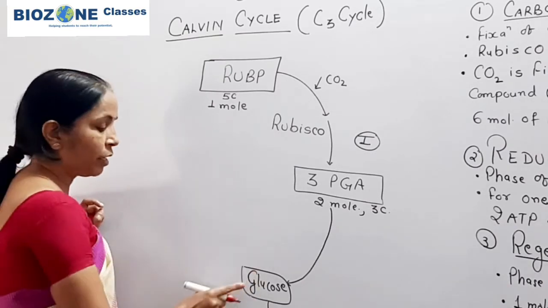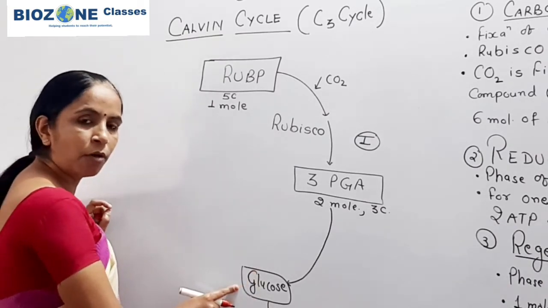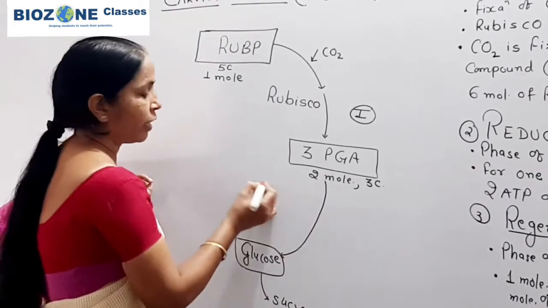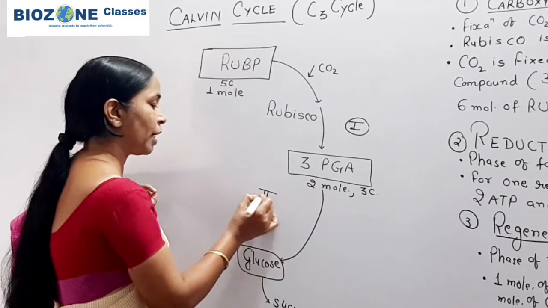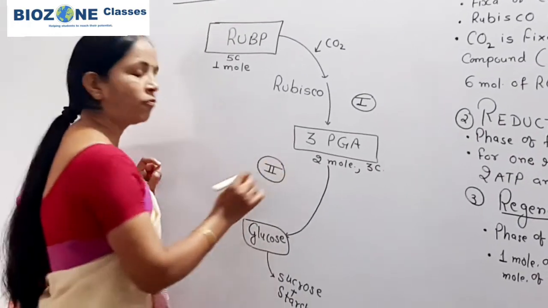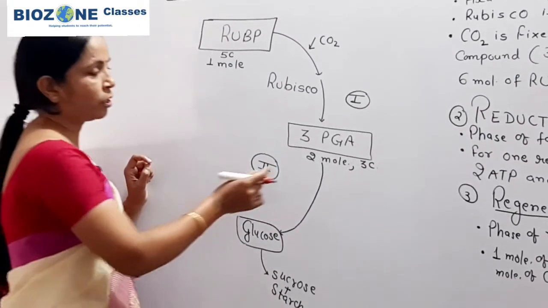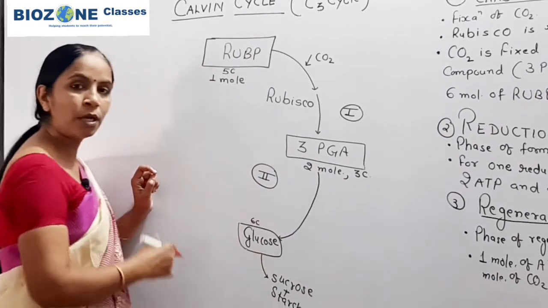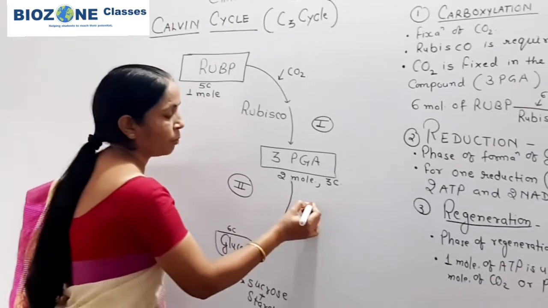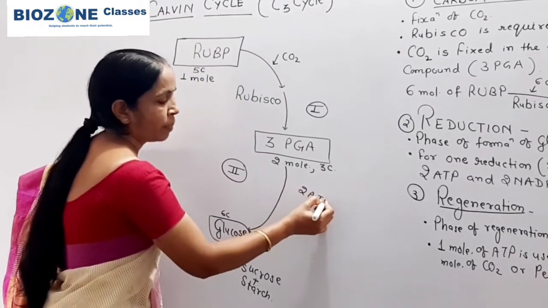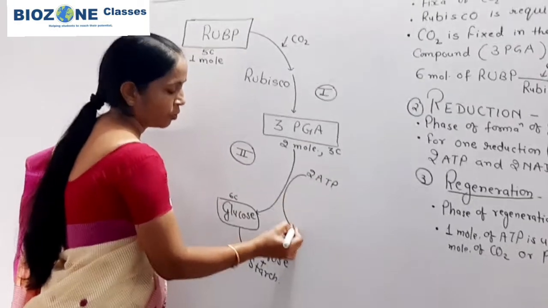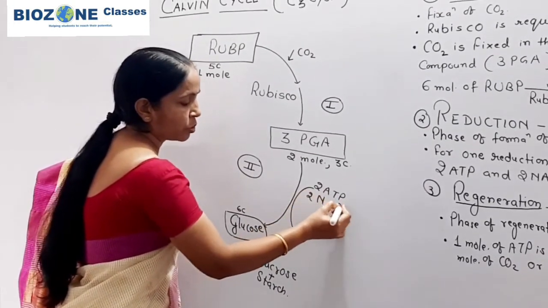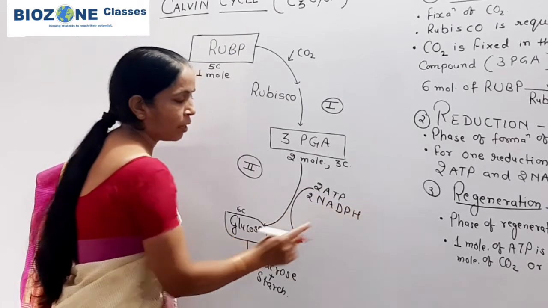Now 3-PGA is converted into glucose. The process is called the second phase of the cycle, that is the reduction phase, and due to reduction the 3-PGA becomes gradually glucose, a 6 carbon compound. During this process you remember 2 ATP and 2 molecules of NADPH are required.